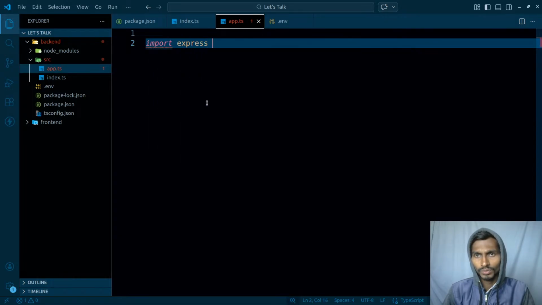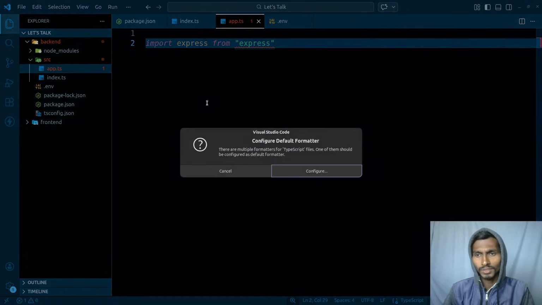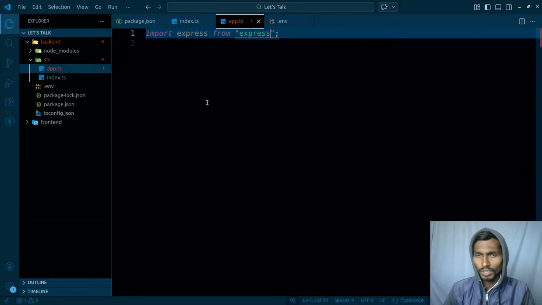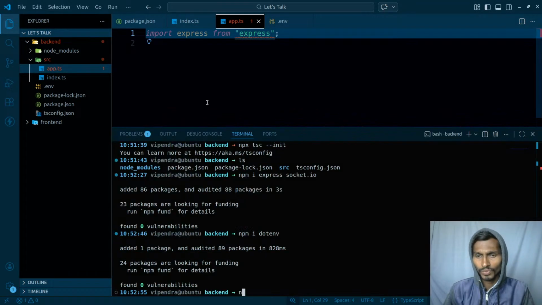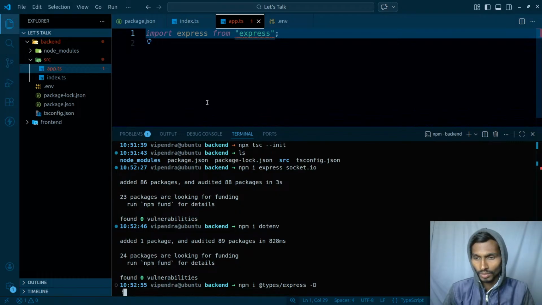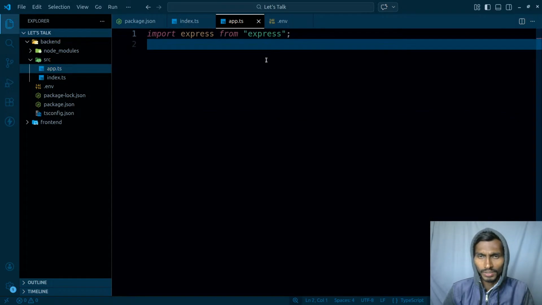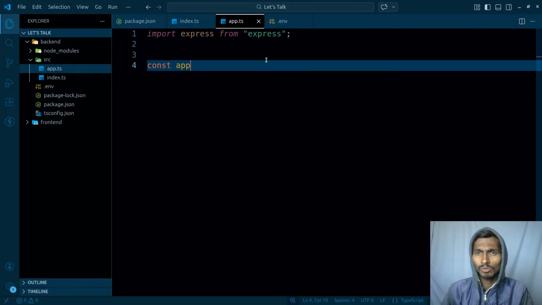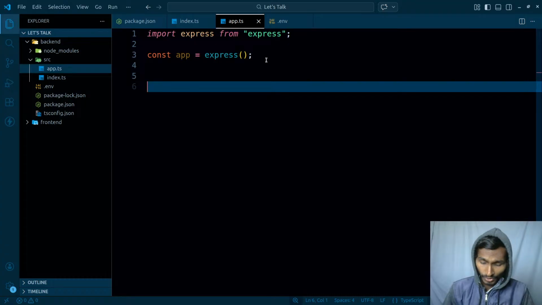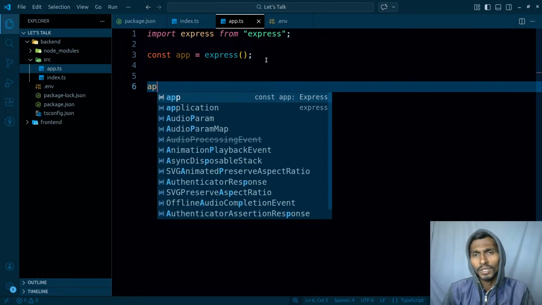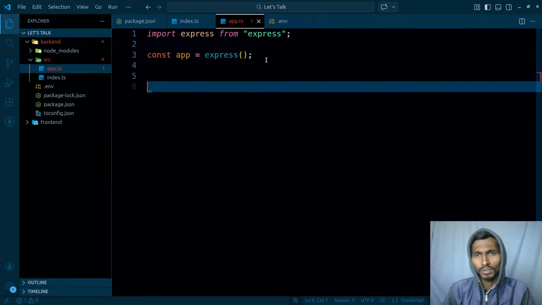Import express from express, just like this. Again, I have to configure it. It will be configured using prettier. npm install @types/express as a dev dependency. And I hope once this is installed, I will not be getting the errors here. Yeah, that's gone. Then few things are gonna be pretty simple. First of all, I'm just initializing the express, like getting the instance of the express. After that, I'm gonna be listening to it, and it will be running on one of the ports.